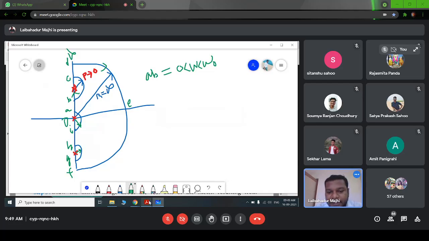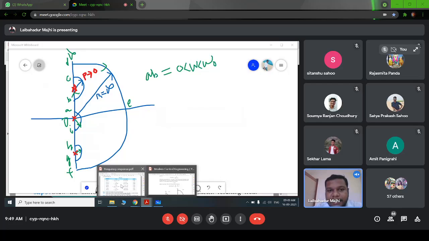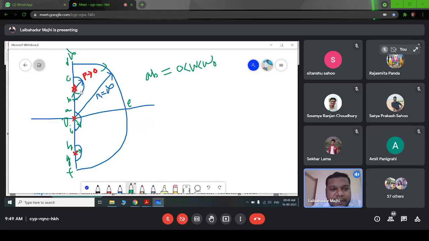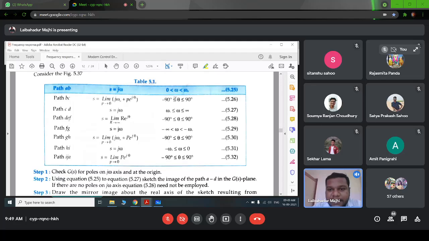And this angle will vary from, if you consider this point, minus 90 to plus 90 degree.